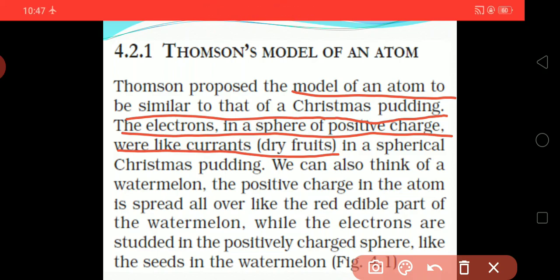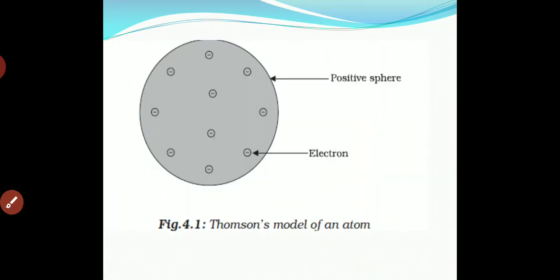If we compare the structure of an atom with a watermelon, the red edible part is the positive charge, and the electrons are the seeds. From this he has compared a watermelon and an atom, and concluded that the structure of an atom is like a watermelon.